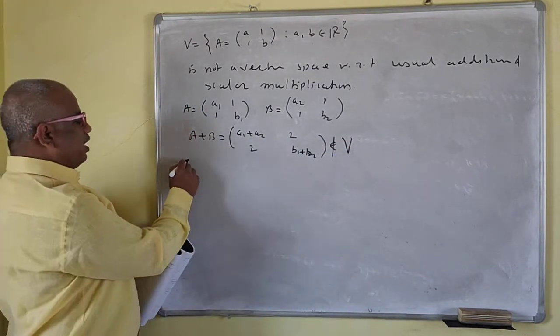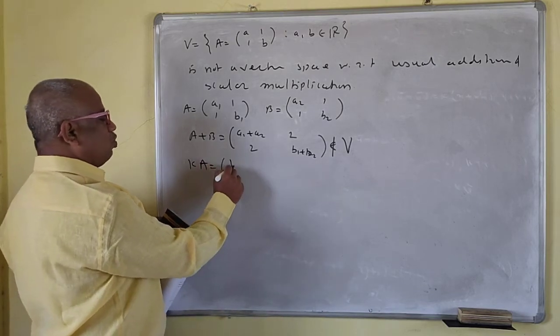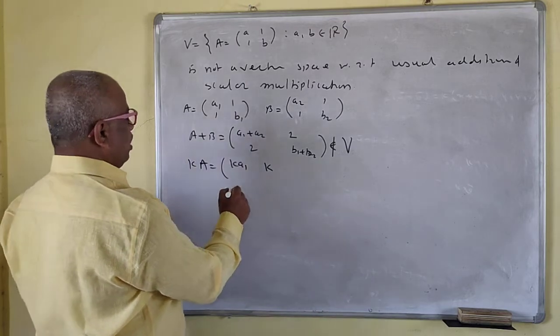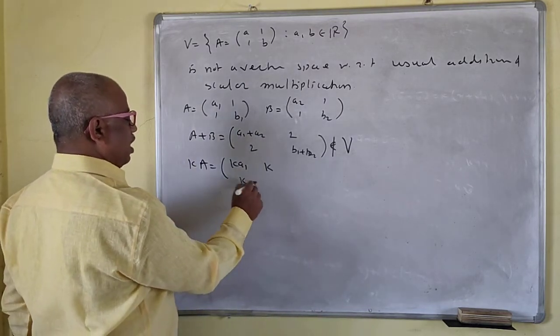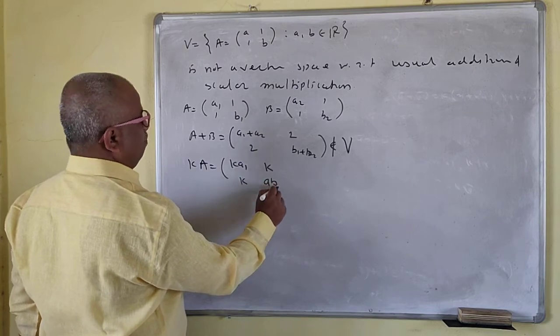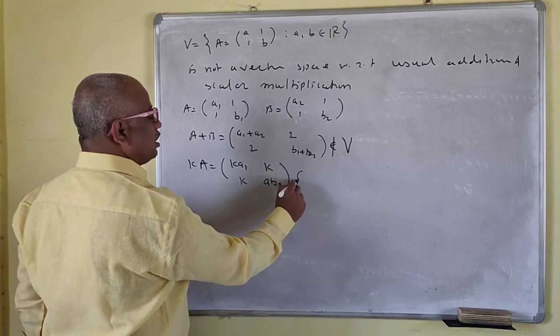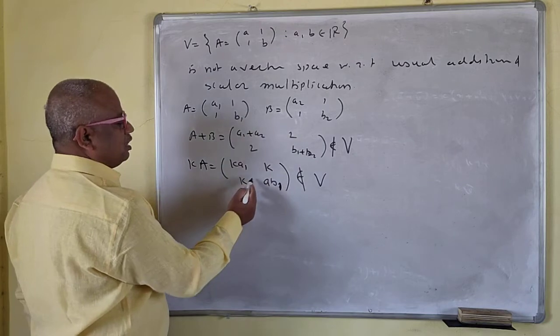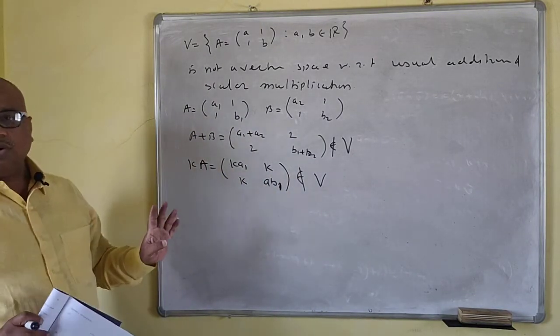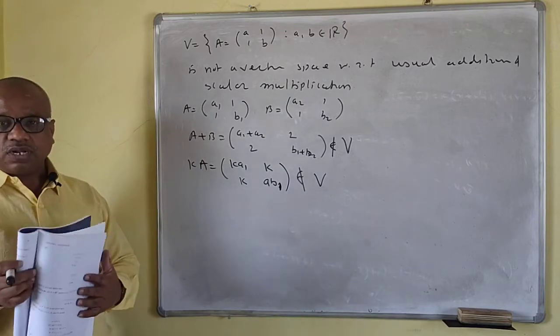Even K into A, this also does not hold. K A1, this will be K now, and K B1. This also does not belong to V, because this is K now. It should be 1, 1. So both the axioms fail here. Therefore it is not a vector space.